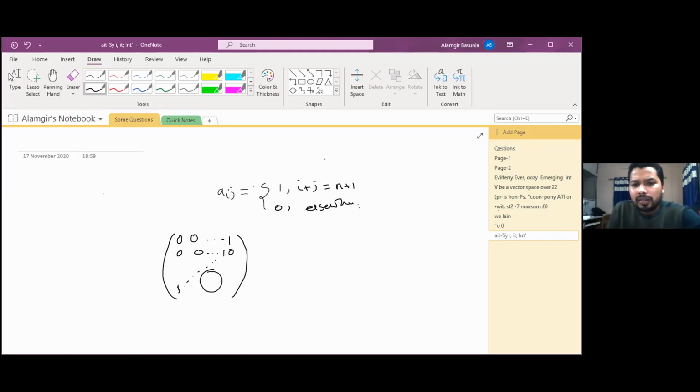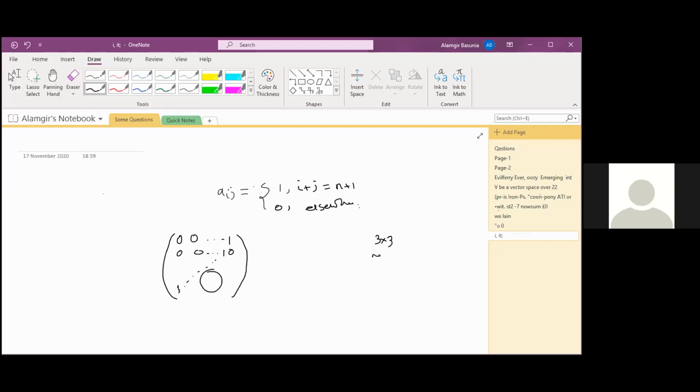If you have any problem understanding this one, just take any 3 by 3 or 5 by 5 matrix, or 4 by 4, no problem. Then you will get that. The last one in the first row is in the A1n position, so 1 plus n is n plus 1. Okay, sorry, sir. I made the mistake.